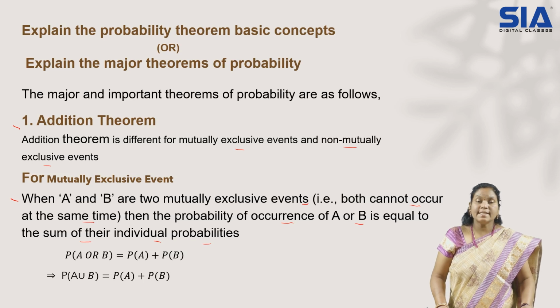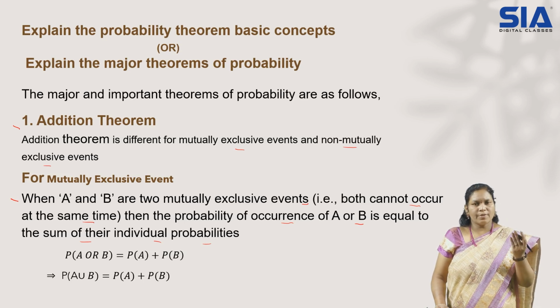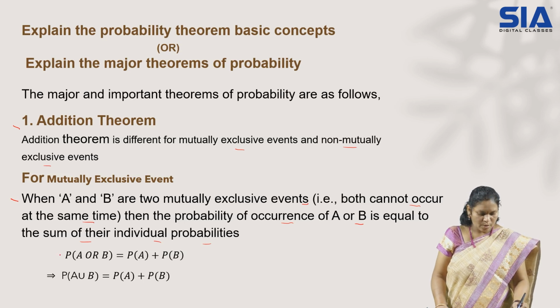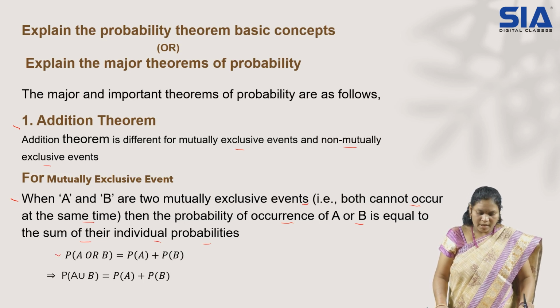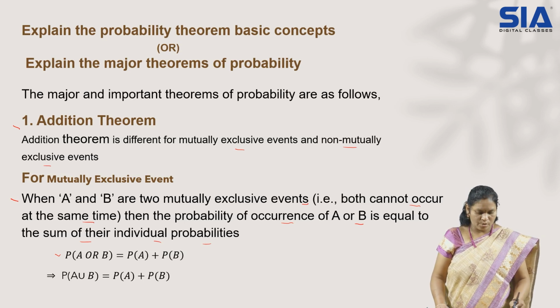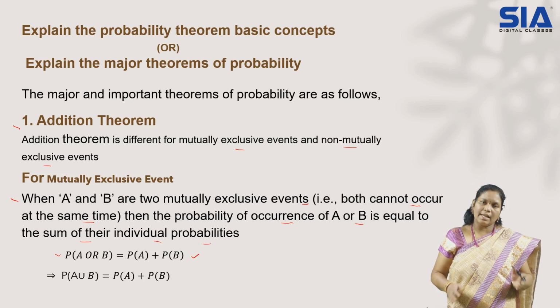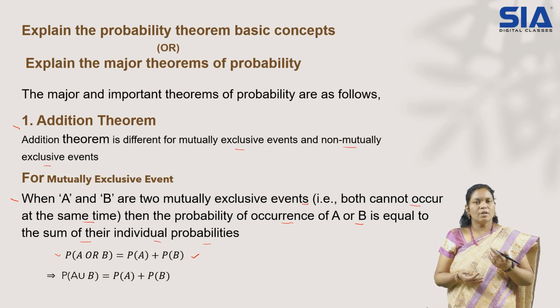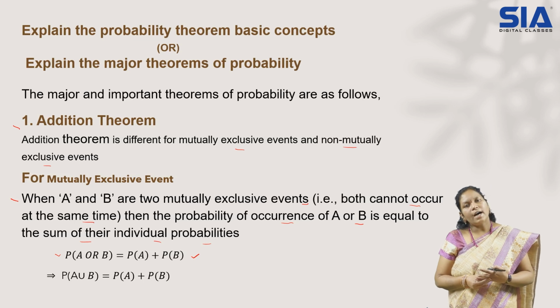So what happens in such situations? If you take their union, it has to go for individual additions. So P of A union B, if you consider, let us check through the formula. Probability of A or B: one occurs, the other doesn't. So A or B, any one will appear. So its formula goes to P of A plus P of B. Individual values you have to sum up. So that becomes your formula for addition theorem for mutually exclusive events.